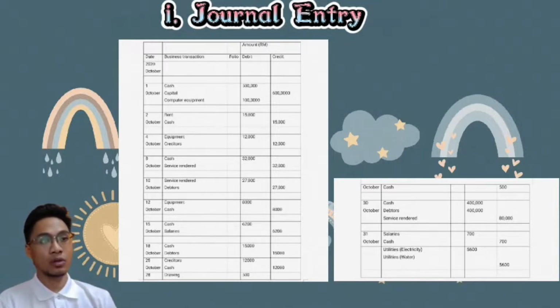On the 2nd October, the amount of rent and cash on the debit and credit side is 15,000. On the 4th October, the amount of equipment and creditors on the debit and credit side is 12,000. On the 8th October, cash and service rendered on the debit and credit side is 32,000.